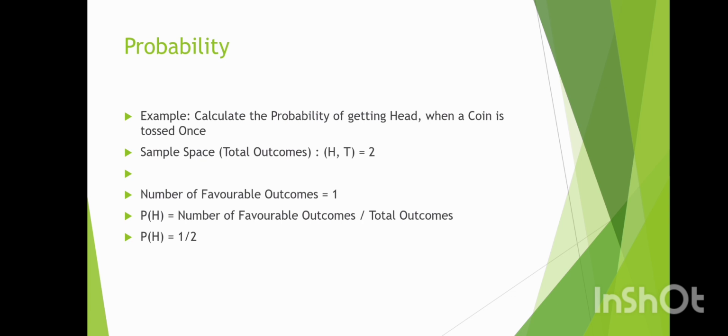Then calculating the probability. To calculate the probability of getting head, we need to divide the number of favorable outcomes, getting head, by the total number of possible outcomes. In this case, there is only one favorable outcome, getting head, so the probability of getting head is 1 favorable outcome divided by 2 total outcomes, which is equal to 1 by 2 or 0.5.